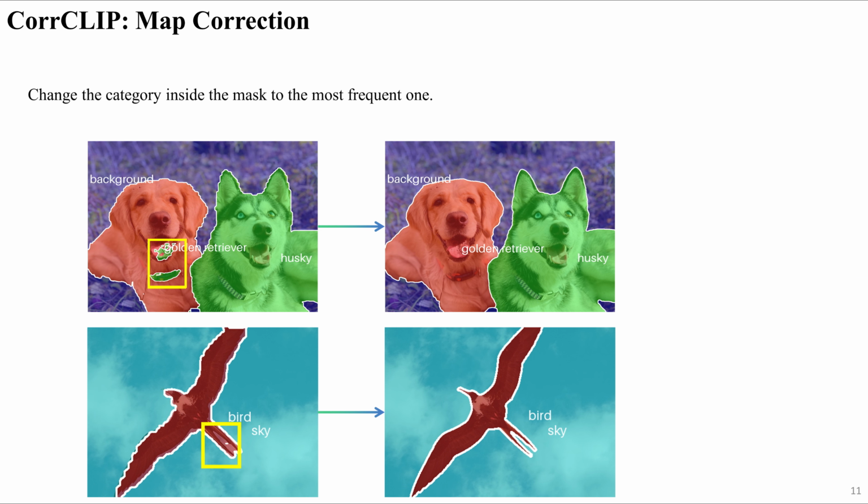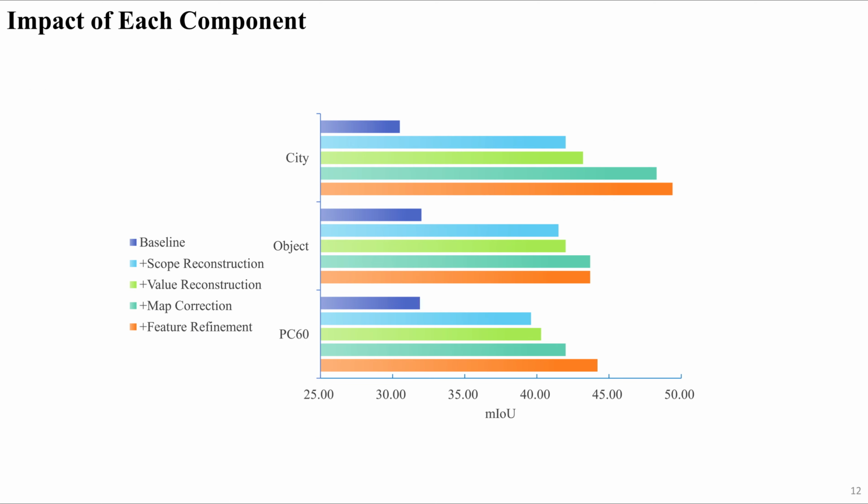Besides, CLIP lacks spatial consistency due to its weak supervision. Although our correlation reconstruction alleviates this issue, it still falls short of the performance achieved with full supervision. So we introduce map correction. It improves spatial consistency by setting all patches in a mask to the mask's most common category. This further improves spatial continuity and edge detail. As shown in the figure, each module delivers a solid performance gain and scope reconstruction provides the largest one.